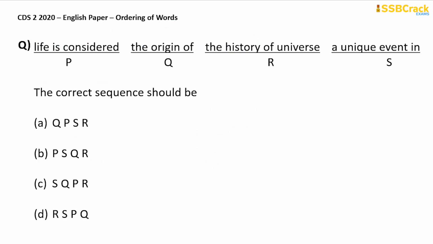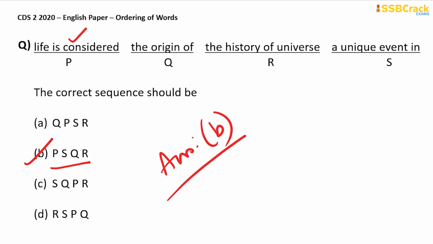Life is considered the origin of the history of universe, a unique event in. So let's take life is considered as our first beginning of the sentence, which is P, right? And there is only one option with P in the beginning, and that is option B, PSQR. So option B is your answer here. If you want, you can also check them out. Obviously, it is very necessary. PSQR, life is considered a unique event in the origin of the history of universe. Perfect sentence. Ready to go to the next one.